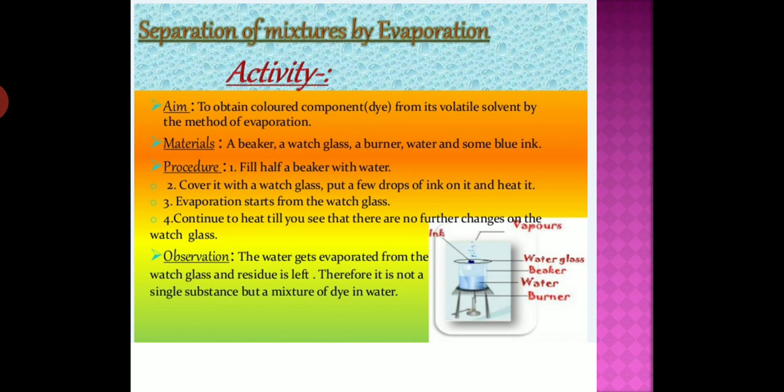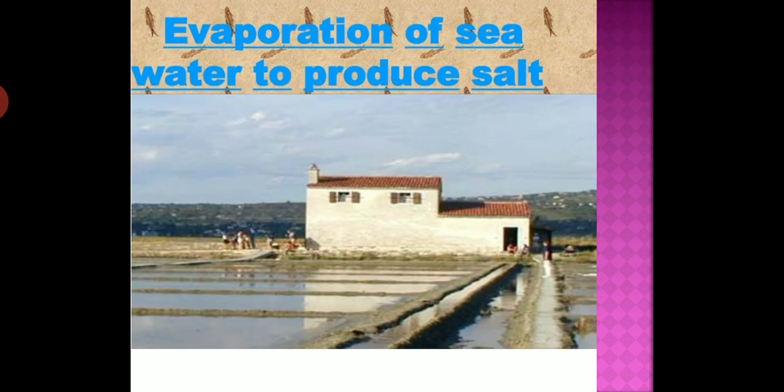Understand? Now if we talk about the next activity, evaporation of the seawater to produce salt. So you can see, students, you can obtain the color components from the blue or black ink. Also, the salt is produced by the process of evaporation. You have discussed this in class 7th and 6th also, I think. So there are many uses of this evaporation.